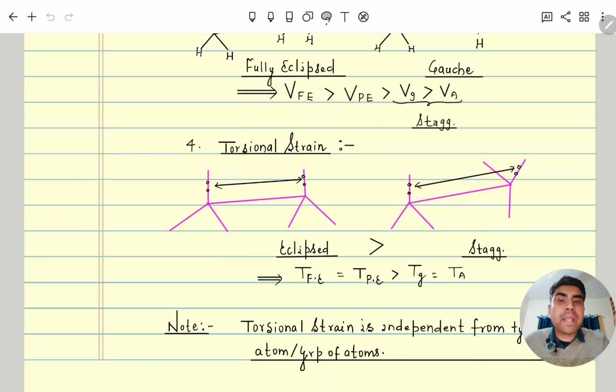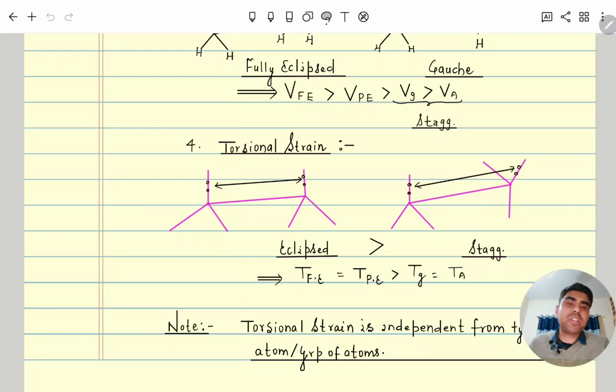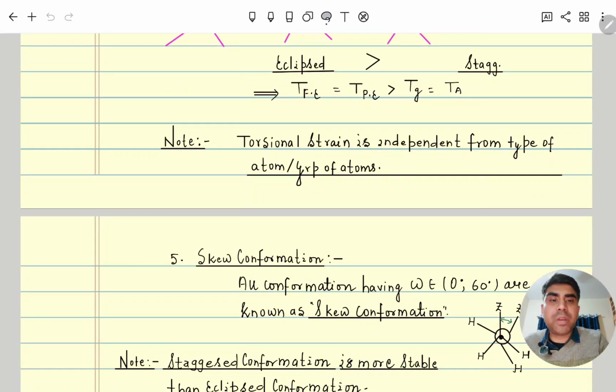So in eclipsed, whether partially or fully eclipsed, torsional strain will always be the same. Compared to staggered, as the distance increases, the bond pair repulsion is relatively less. So torsional strain will always be higher in eclipsed as compared to staggered. And if Z is not the same, torsional strain in fully eclipsed and partially eclipsed will be the same, and in gauche and anti also torsional strain will be the same, because it is irrespective of groups of atoms. So torsional strain is independent of the type of atom or group of atoms.